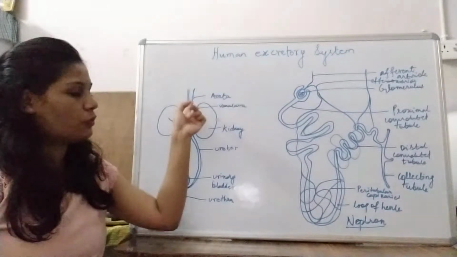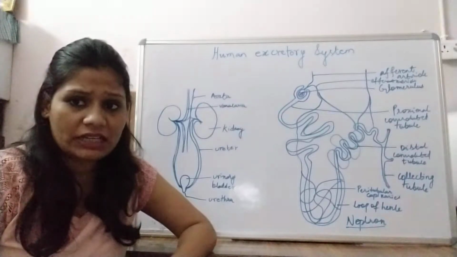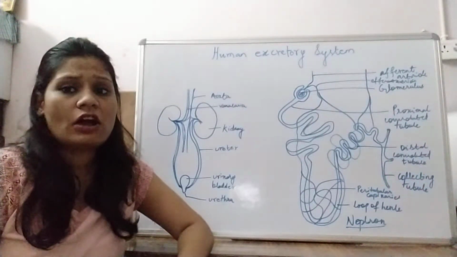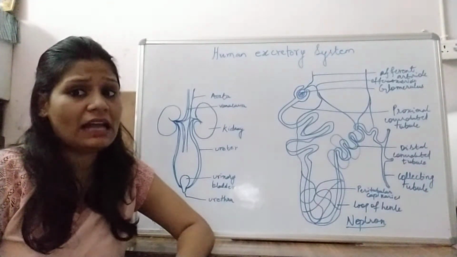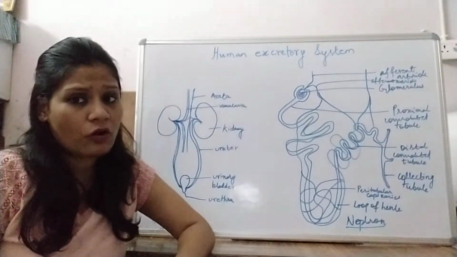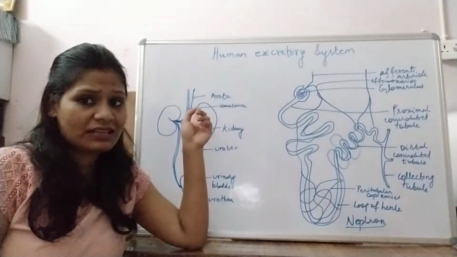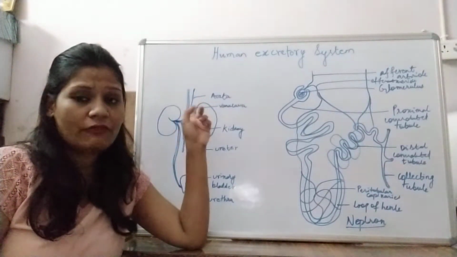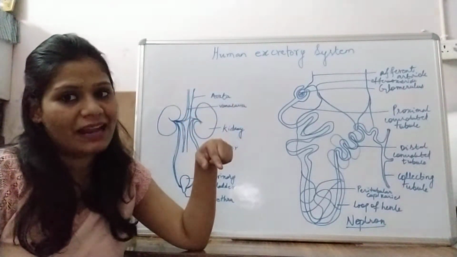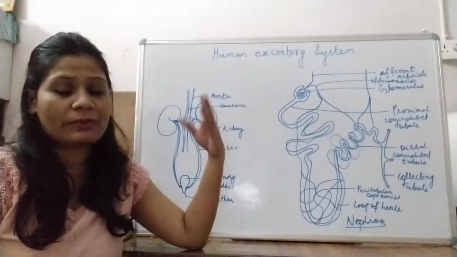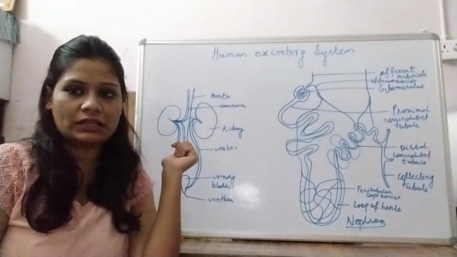Then we have the aorta, which branches into a renal artery. The renal artery brings oxygenated blood laden with impurities, that is nitrogenous impurities and other inorganic salts, to the kidneys, and later on a renal vein arises from the kidney. The renal vein meets the vena cava, and it carries deoxygenated blood which is devoid of nitrogenous waste, because the nitrogenous wastes are collected into the uriniferous tubules and thrown away from the kidneys.